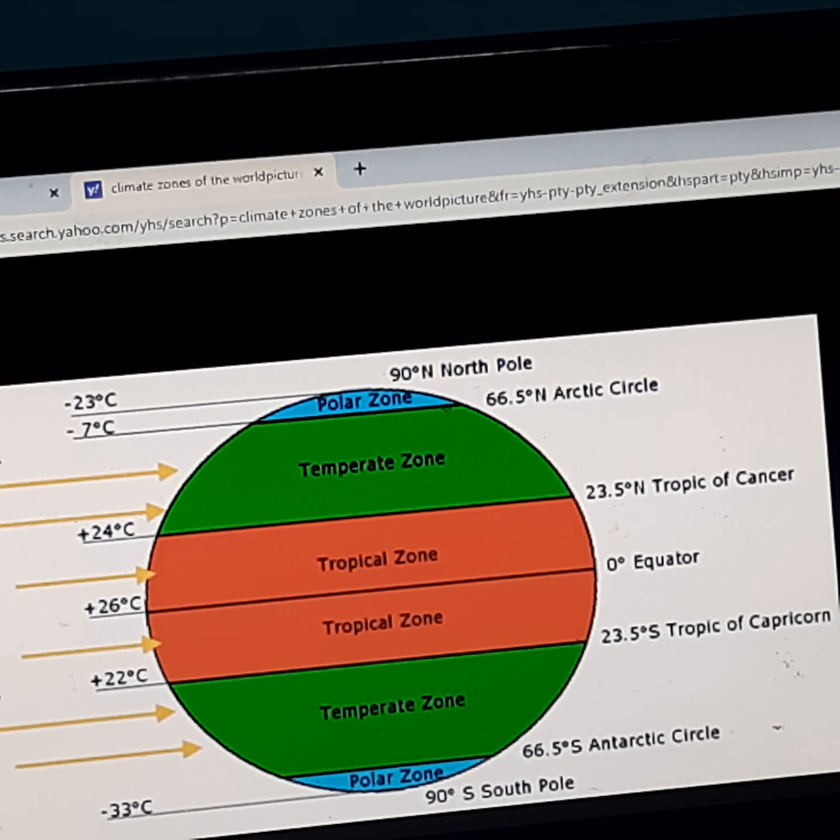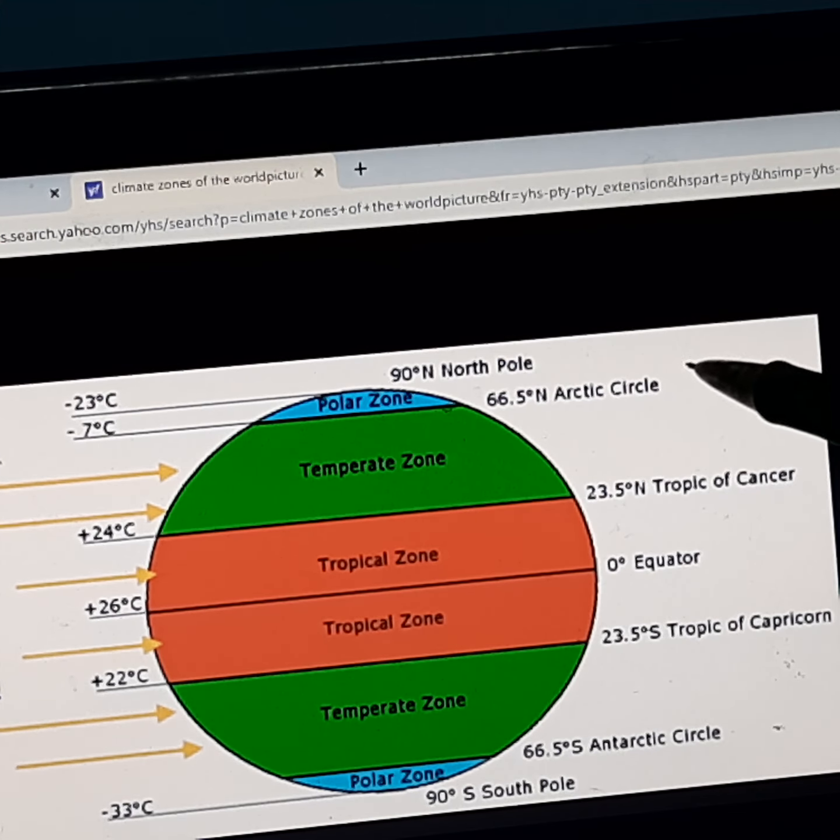The zone receives maximum insolation as the angle of incidence of sun's rays, which varies between 43 degree and 90 degree at the Tropic of Cancer and Tropic of Capricorn. What is meant by angle of incidence of sun's rays? That is, the angle between the sun and the place on the earth. That is referred as the angle of incidence of sun.